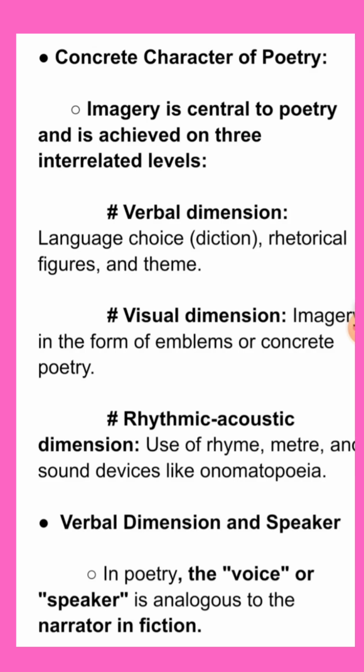In the verbal dimension, language choice or diction, rhetorical figures, and theme are important. In the visual dimension, imagery in the form of emblems or concrete poetry becomes important. The rhythmic acoustic dimension gives importance to rhyme, meter, and sound devices like onomatopoeia. Now it says something about the relation between verbal dimension and speaker.